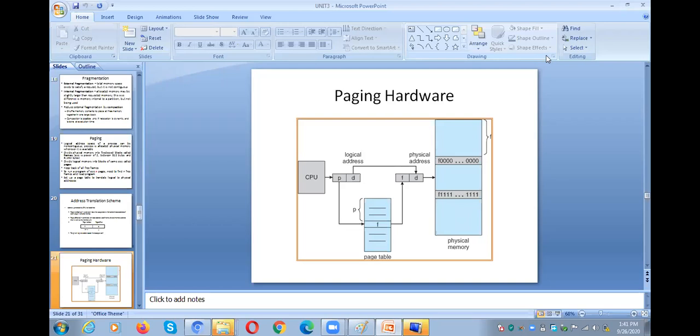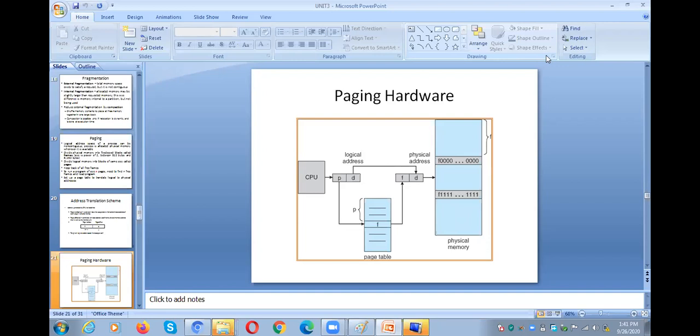Those pages have a page number. For example, the logical memory of a process is divided into 4 pages: page 0, page 1, page 2, page 3. Assume that all the 4 pages are of equal size. We need to keep those pages into frames.